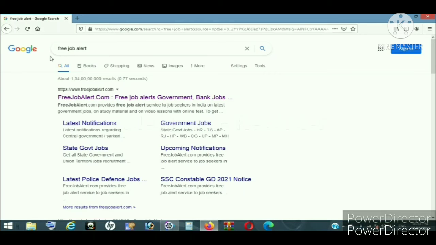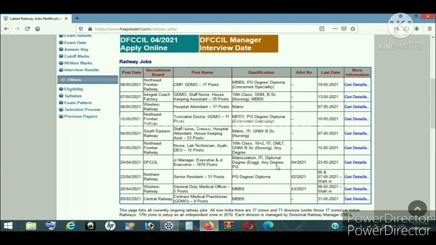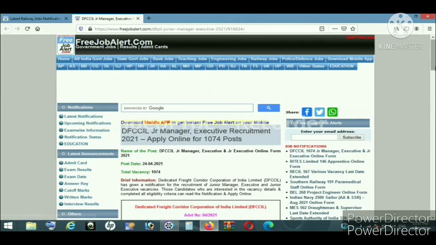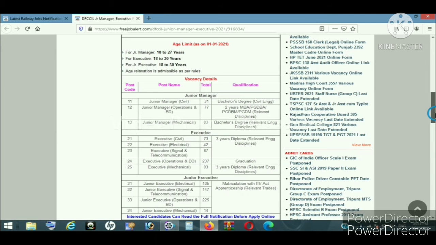Open any browser and search free job alert and click on free job alert. And now after opening free job alert, click on railway jobs and then click on Dfccil notification and get details, and then scroll below and now read the notification clearly before applying and check the post which you want to apply and the qualification.